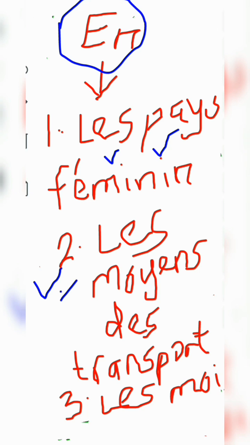Okay, now we also use en for les moyens de transport. That is number 2. This number 2 you're looking at here is les moyens de transport. That means means of transportation. You use your en with your means of transportation. Now, number 3, that is very, very important. We use en with months. Okay, now let me give examples on how we use our en.